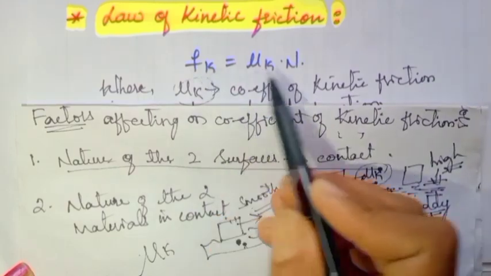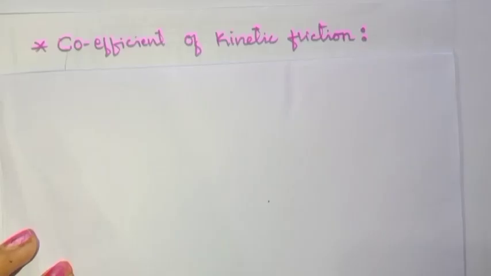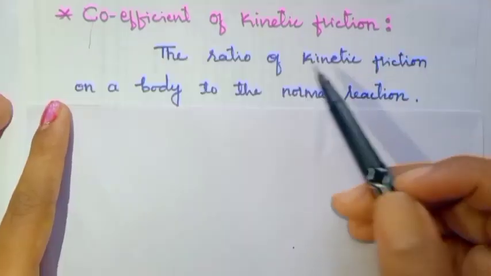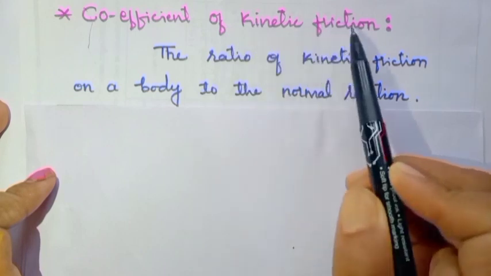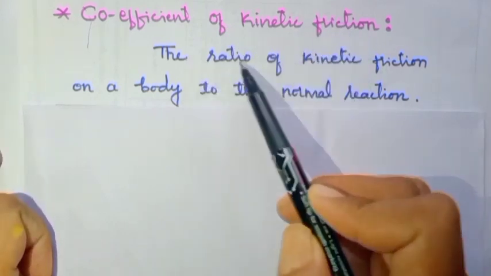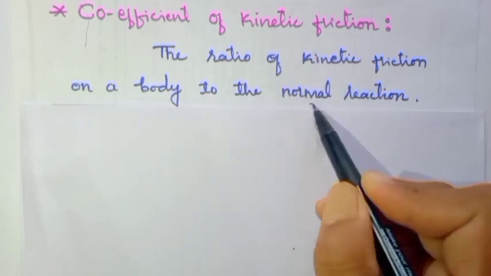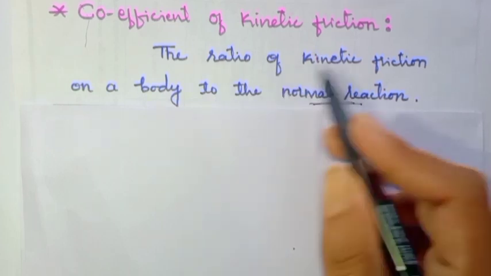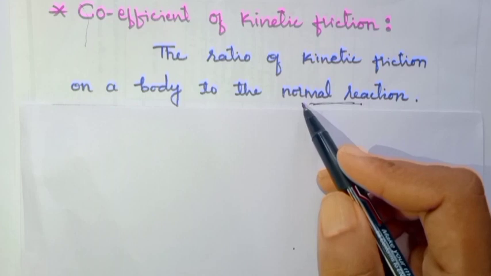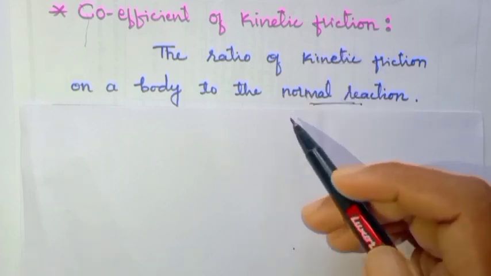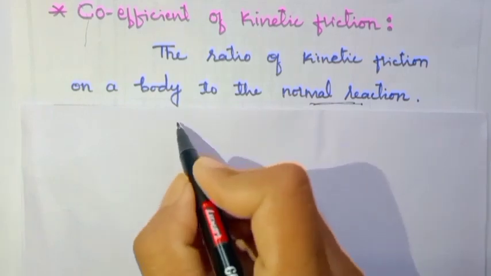Now, using the law of kinetic friction, we will define the coefficient of kinetic friction. The coefficient of kinetic friction is defined as the ratio of kinetic friction on a body to the normal reaction. We can make the formula using this definition, which is made using the law of kinetic friction. What is the law of kinetic friction?